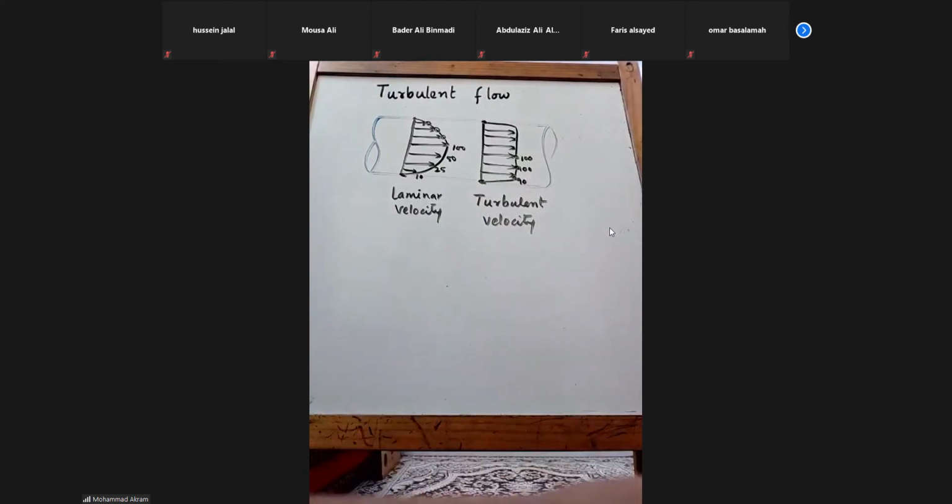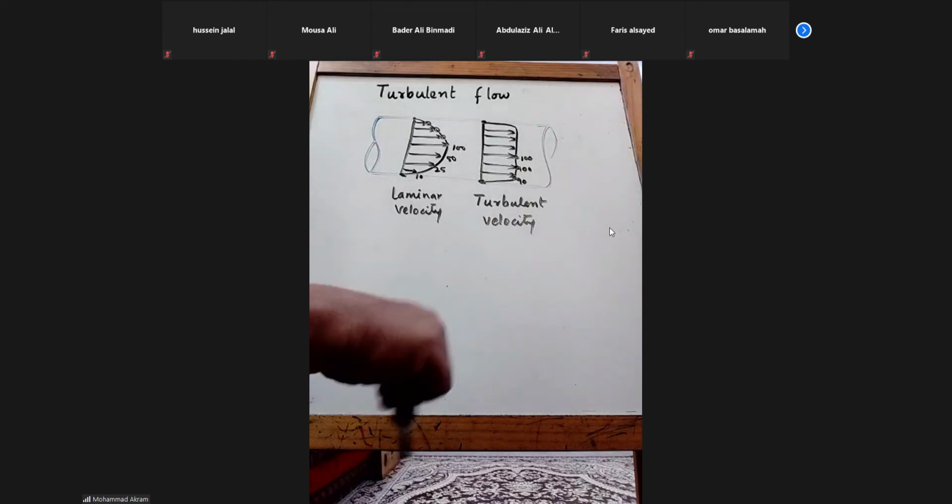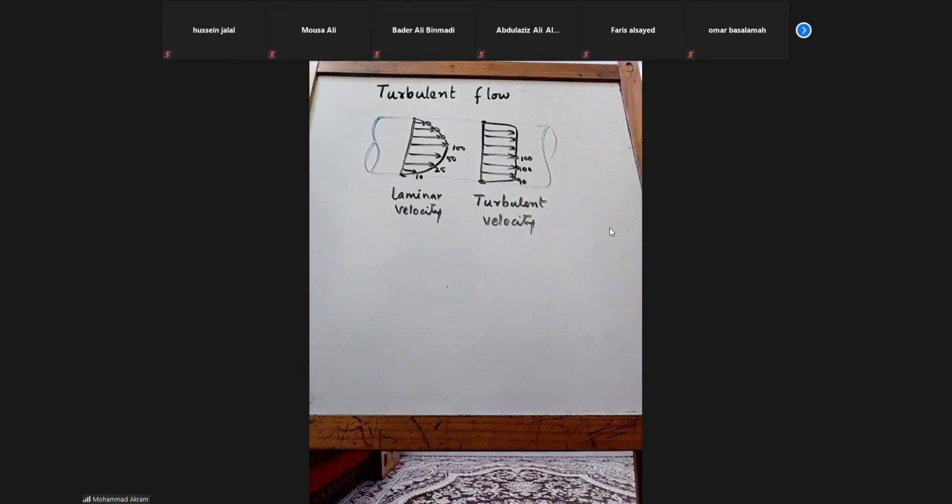Okay, for example, if you are taking a cup of tea, then if you add sugar, what you do, stirring, right? So that stirring or mixing is basically the turbulence you are creating.